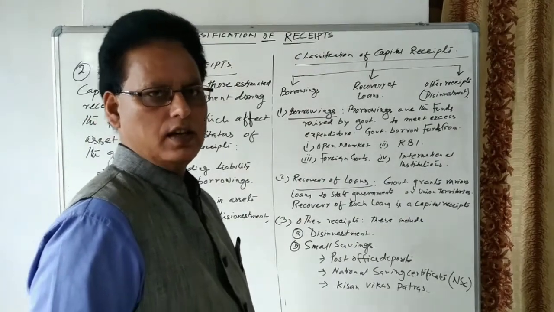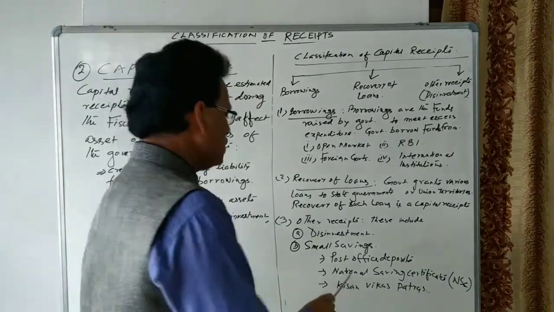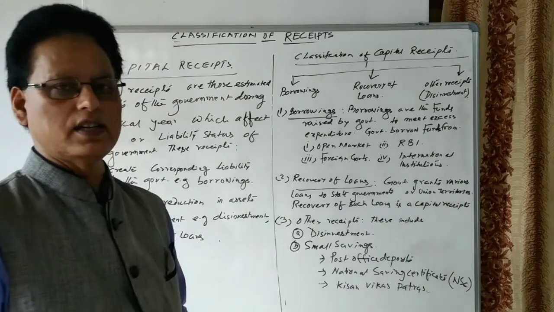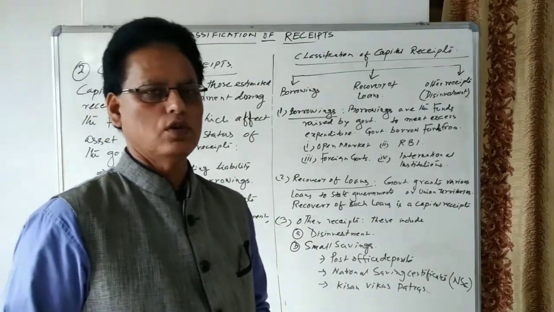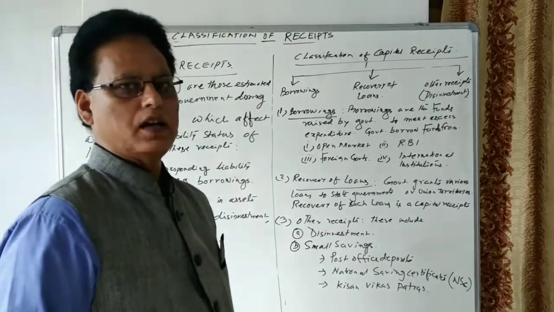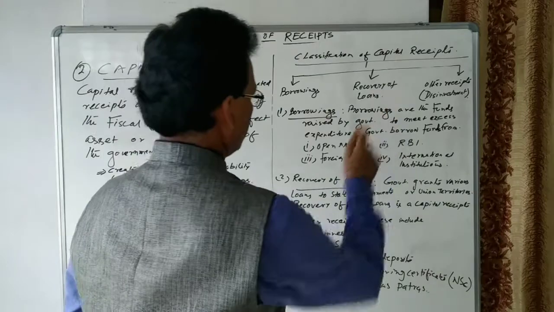Monthly income schemes, National Savings Certificate schemes, and Kisan Vikas Patra are also there. In all these schemes, the government collects funds from the market, from the public, and these become sources of capital receipts.